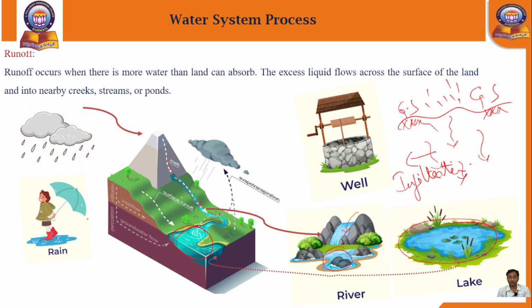That is the runoff. You can observe here, if the rainfall occurs on the ground surface, the water is directly transferred into the ground. This is called the infiltration concept. If the water slowly escapes over the ground surface, it creates a small channel section. That is the runoff concept.